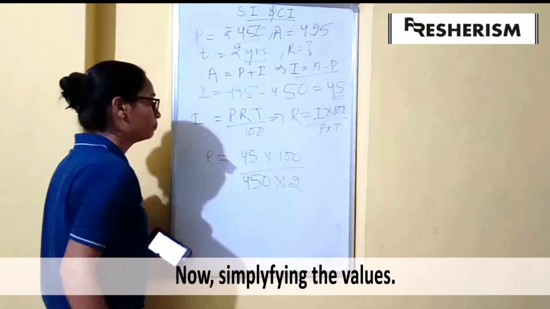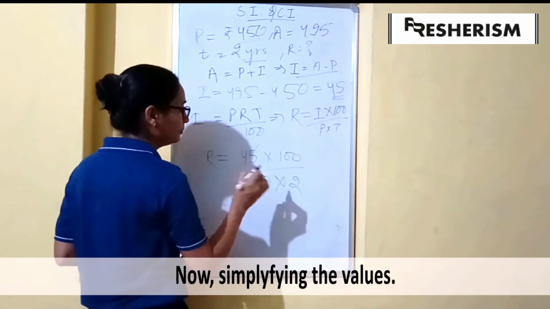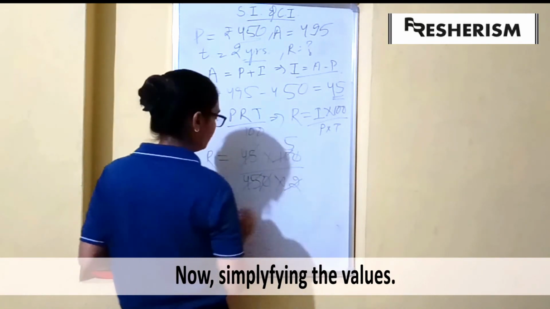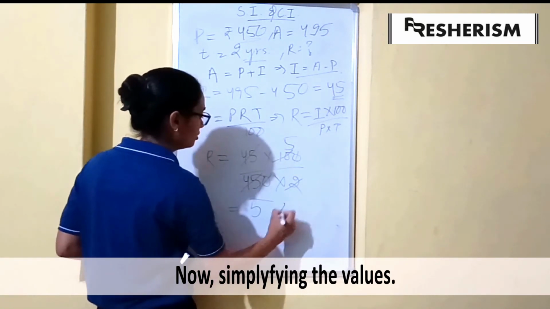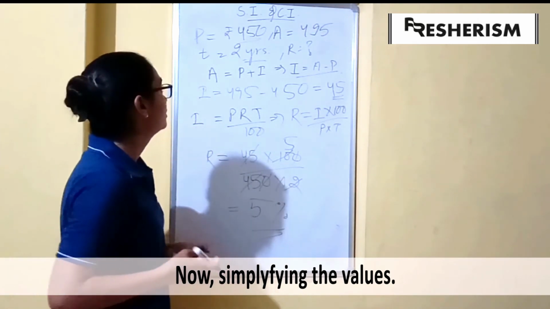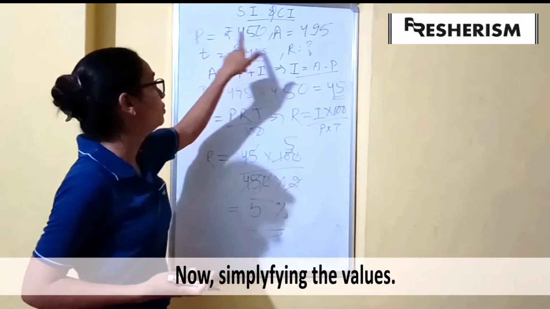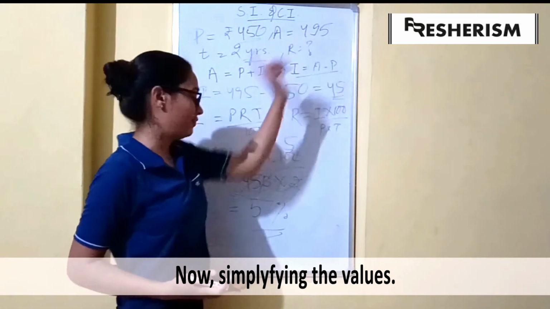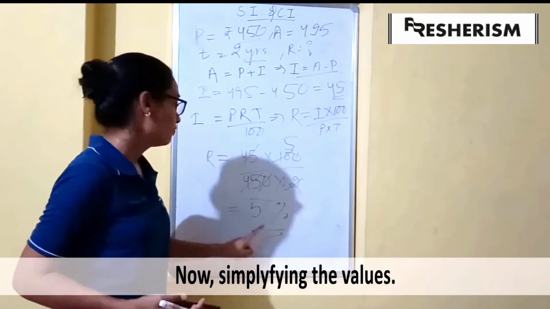So this gets cancelled, 0 by 0, and 2 by 5, so we get the rate as 5%. The rate of interest for turning a principal of 450 to an amount of 495 is 5%. We found the rate percent.